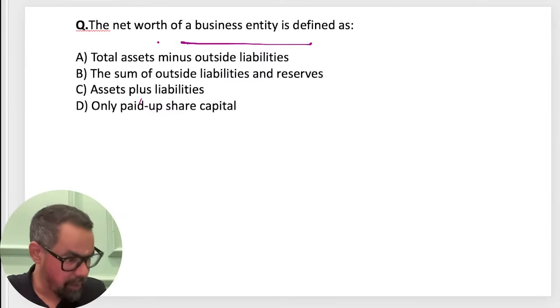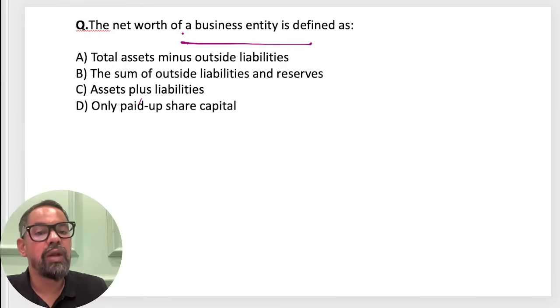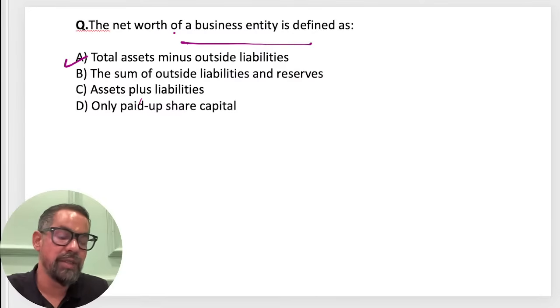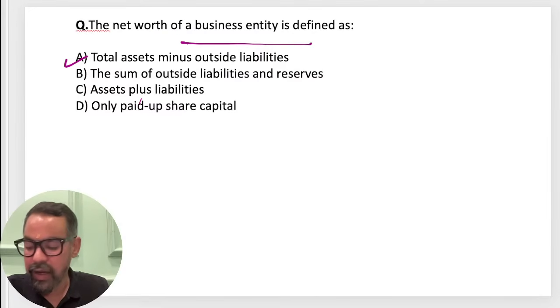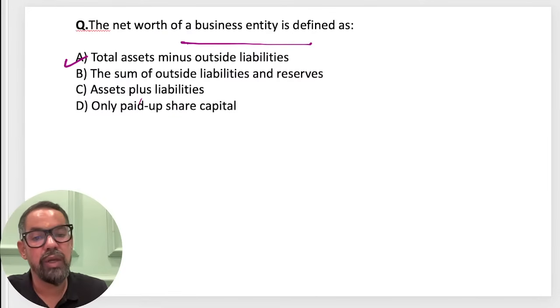Okay, so Sushil sir is saying option B, total asset minus liability. Net worth is basically your capital. Doing a mistake here only. So A will be the right answer for this particular one. Why is no one marking the correct answer?